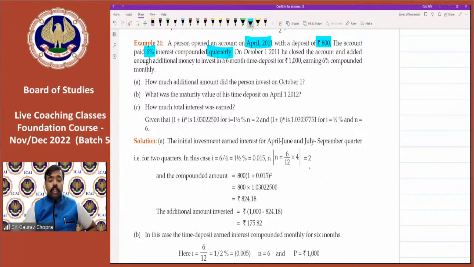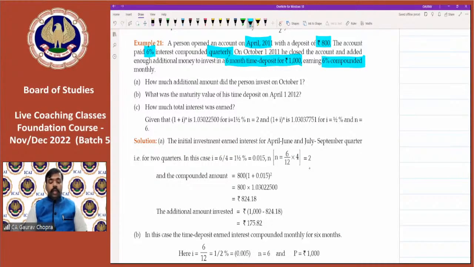On 1st October 2011, he closed the account and added enough additional money to invest in a 6 months time deposit. और उसके बाद उसमें कुछ पैसा ऐड किया. कितना पैसा ऐड किया ताकि वो अमाउंट 1000 बन जाए. And earning 6% compounded monthly. So this is a complete case study given in the question. Now, how much additional amount did the person invest on October 1?